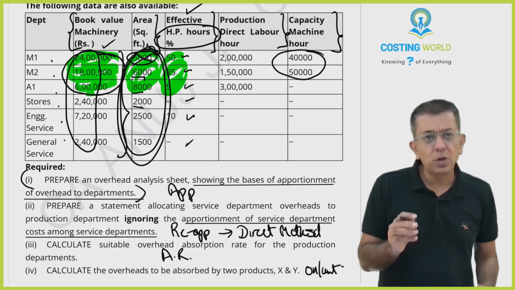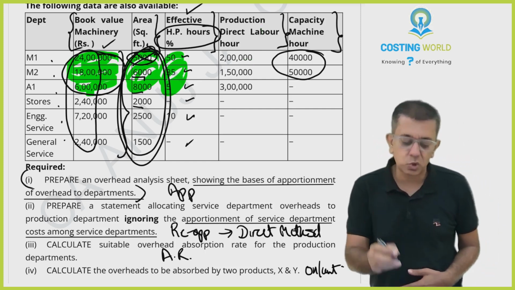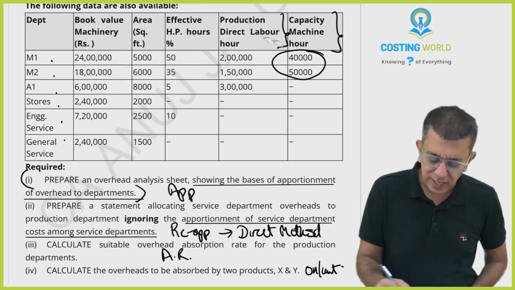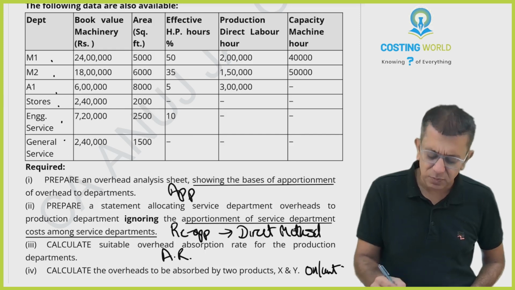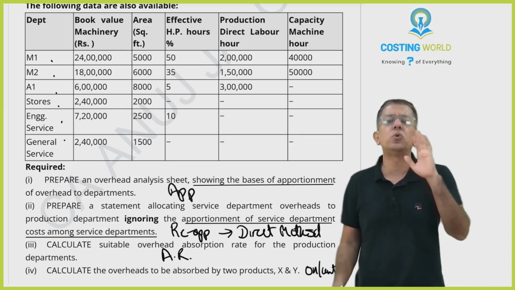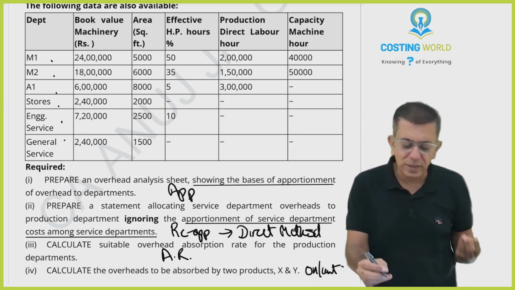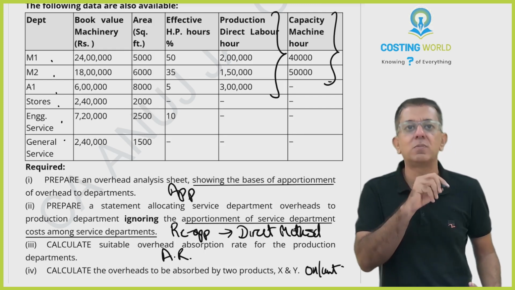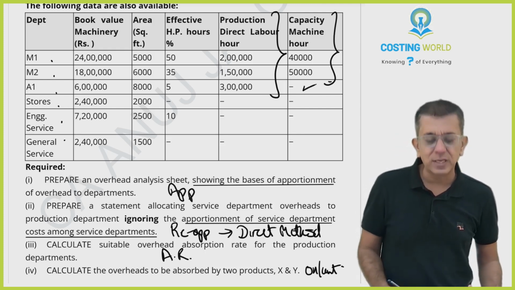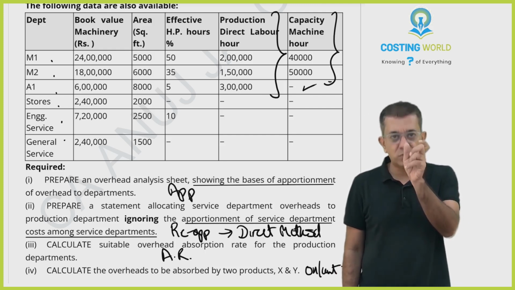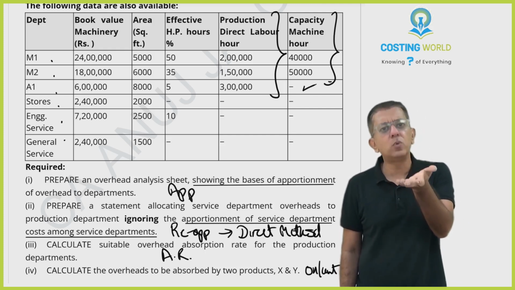But I have told you all many times in the past, whenever the ratios are not exactly given, prefer ratios like machine hours, labor hours, because most of the expenses in real life are dependent upon these, and write down a note to that effect. So you can take machine hours also, you can take labor hours, but the problem is you cannot take machine hours. Why? If you take machine hours, nothing will be coming to A1. And I think the cost of general service department should be going to all.